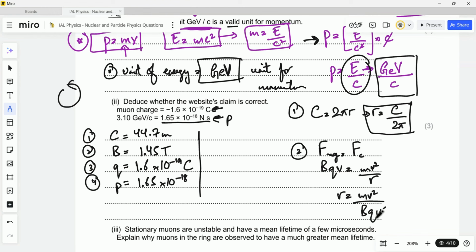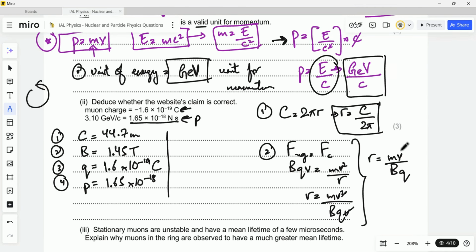So when I make r the subject in this formula, what does this give me? This is going to give me mv square upon BQV, where this v and this v cancel out. So this whole thing gives me r is equal to mv upon BQ.